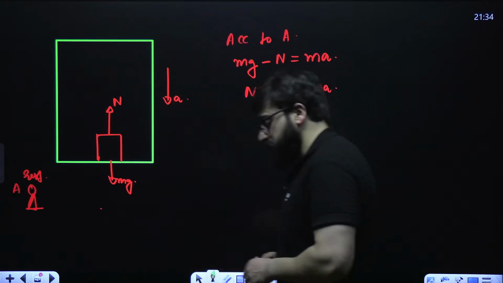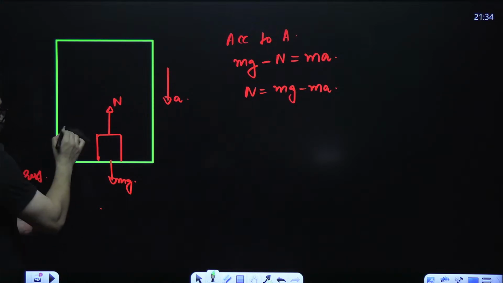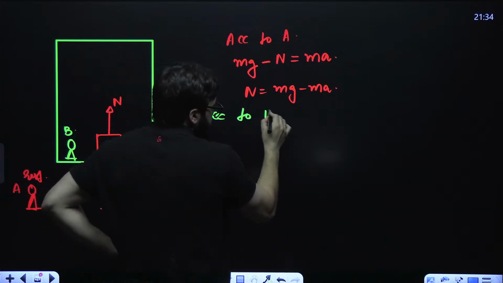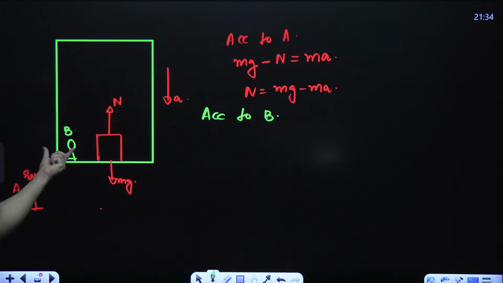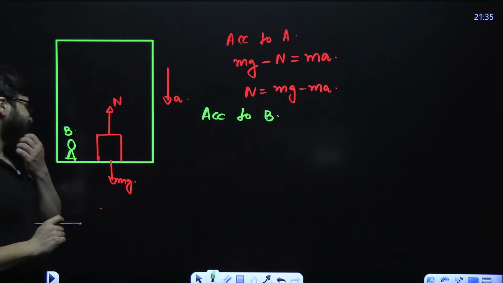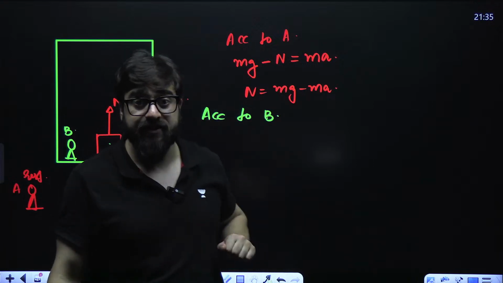Now, let's put the person inside this. So this is B. According to B, who is in the non-inertial, accelerated frame right now, this block is at rest. So N is equal to mg in this particular case, which is wrong, because the correct answer is the one we found before.